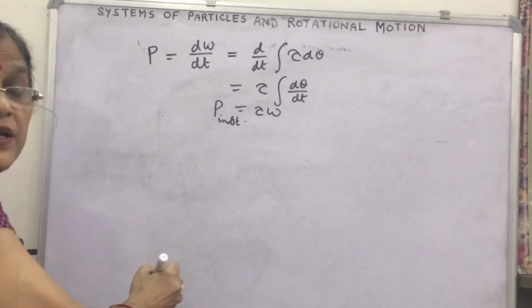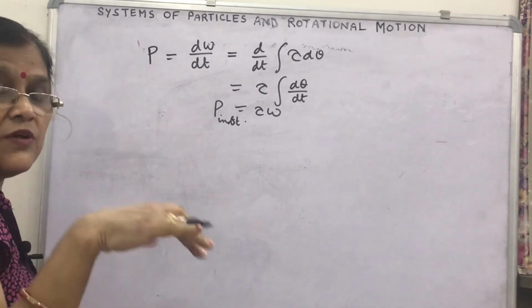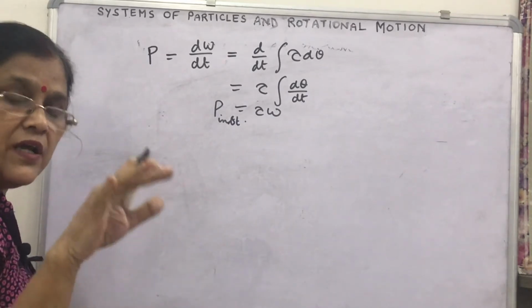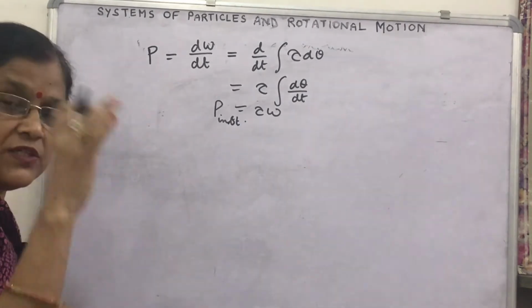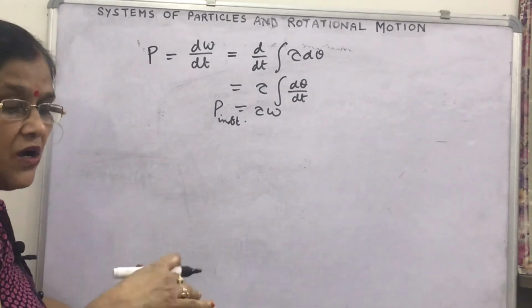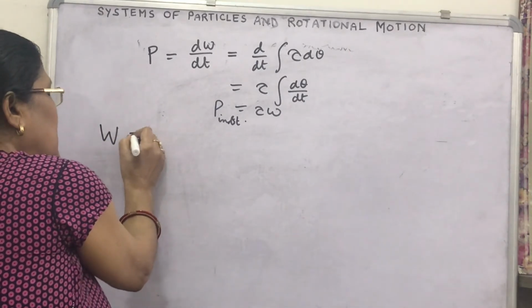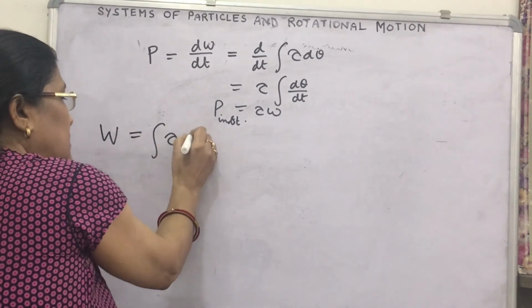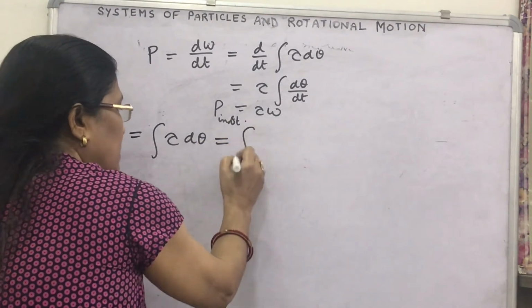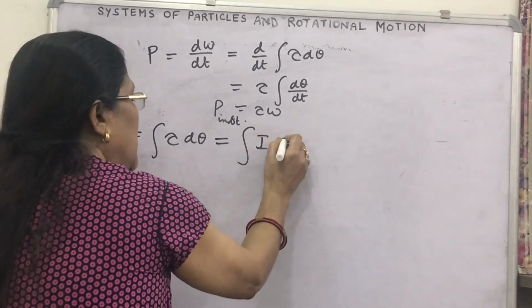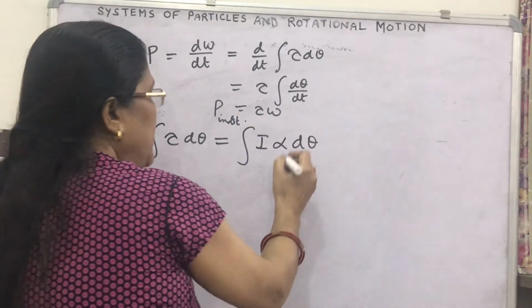What is the work energy theorem? We have read that work done by all forces is equal to the change in kinetic energy. In linear motion, we can also find the same expression in rotational motion. How? Let's see. You know, work done is torque times d theta. What is torque? You can write torque as I alpha, then I alpha d theta.